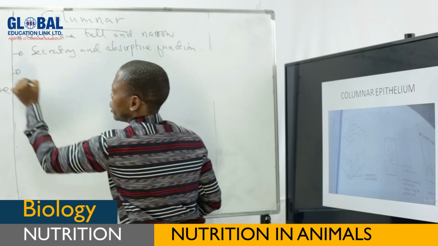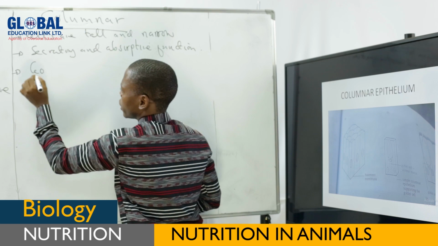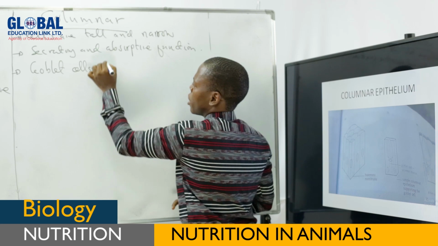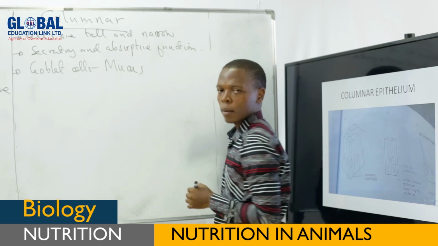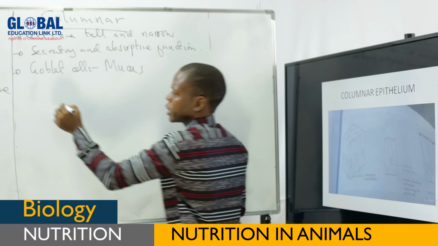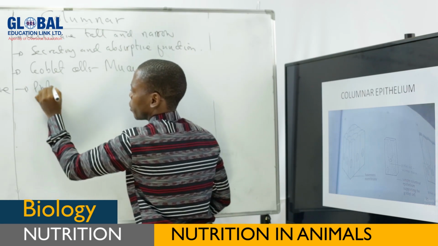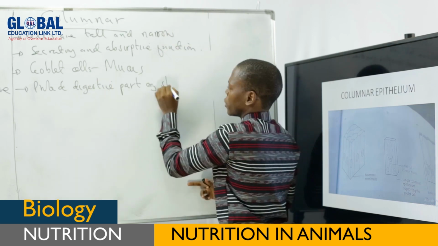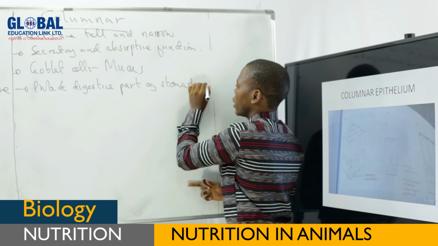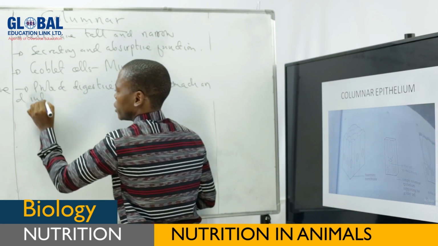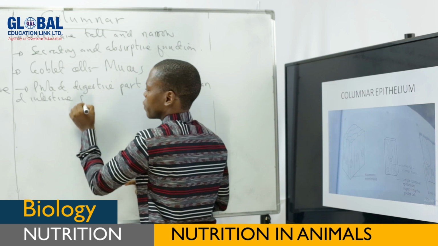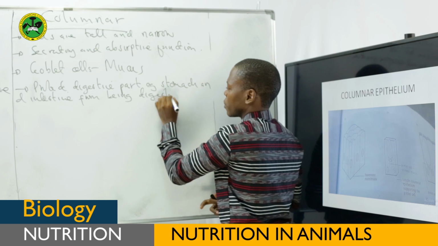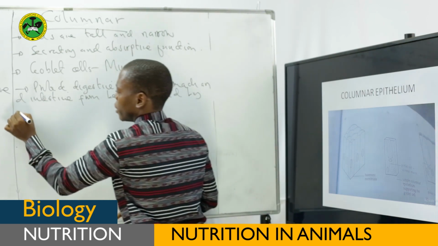This columnar epithelium consists of goblet cells, which secrete mucus. The main function of this mucus is to protect the digestive parts, for example the stomach and intestine, from being digested by enzymes.